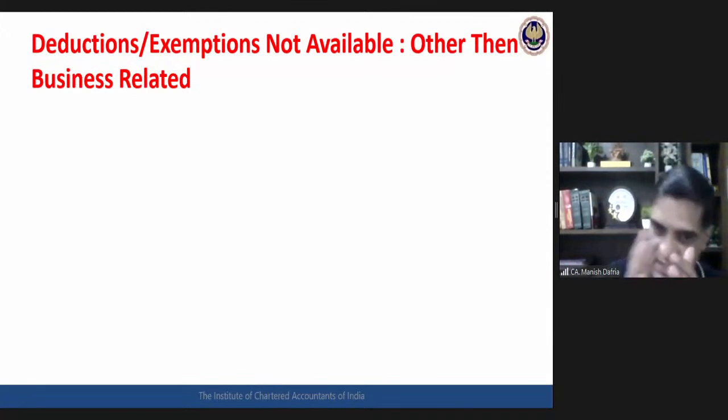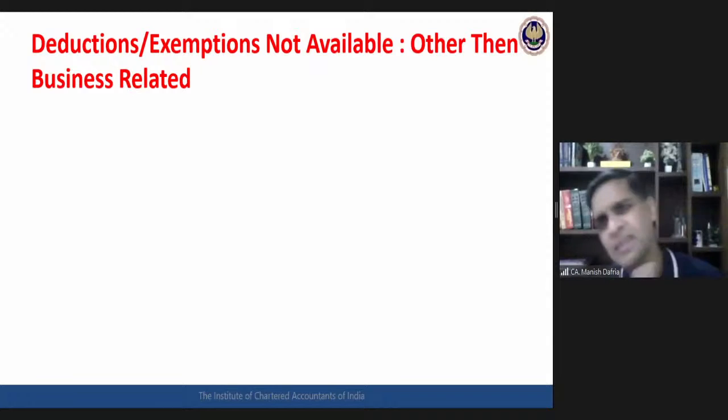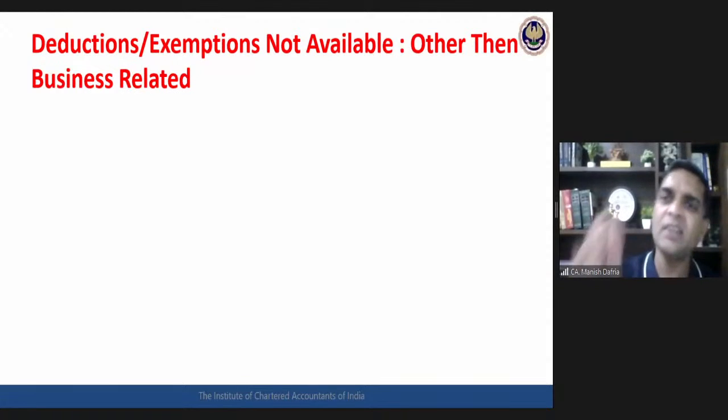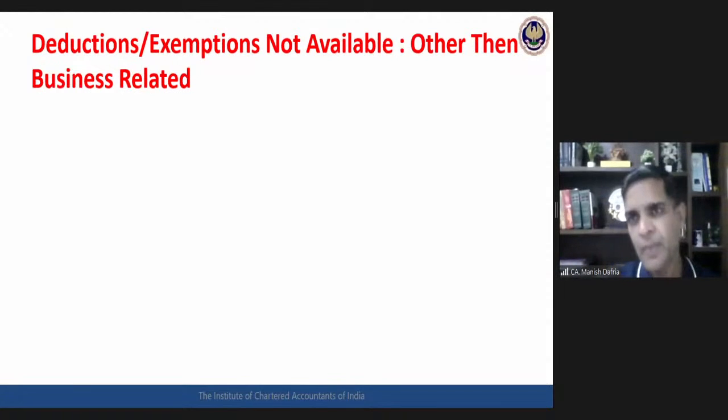For the sake of simplicity, we will be segregating into two parts. One is other than business related, various deductions and exemptions not available. And then there is a list of deductions and exemptions which are related with the business income. If you go for this optional rate, then those will also not be applicable. So any assessee who is not having any business income, for him that second slide would not be relevant. This first slide only will be relevant for that assessee.